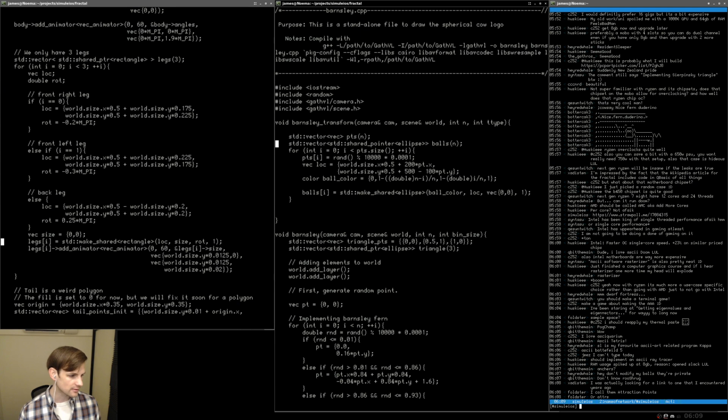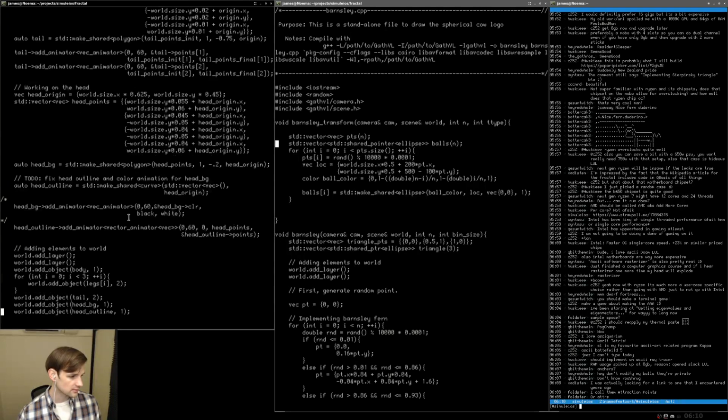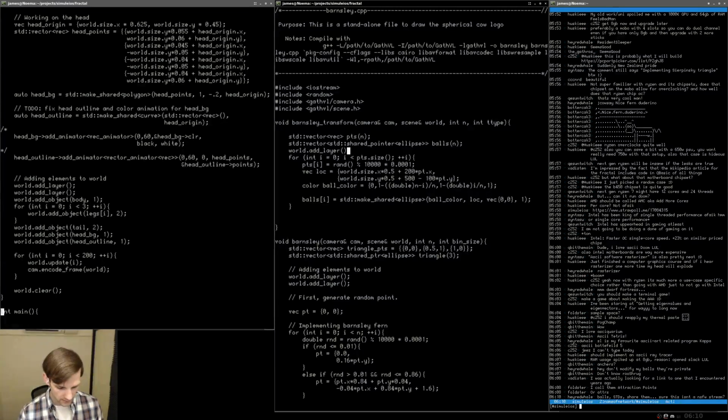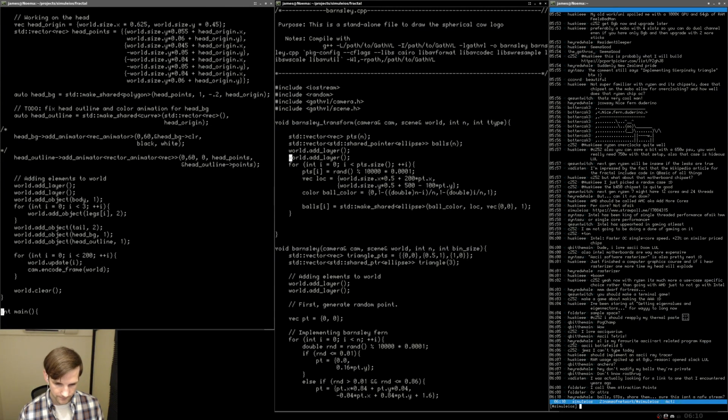So what I'm going to do at the start actually is I'm going to create a few layers. So it should just be like world.add layer. Yep. World dot add layer here, do it twice.